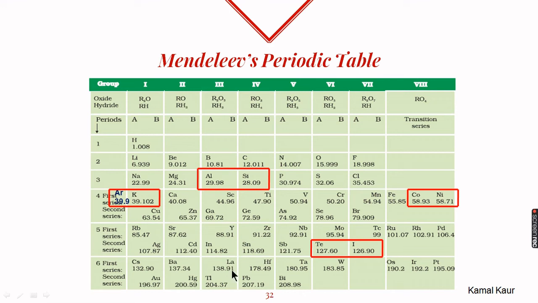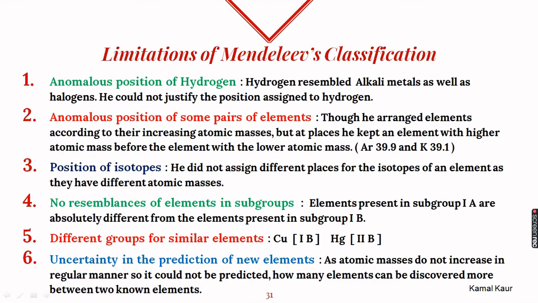And if we see the higher elements, for example, lanthanum, it has the atomic mass 138 and the next element has 178. So this is too big a gap and we do not know how many more elements can be discovered between 138 and 178. So there was uncertainty in the prediction of new elements. So all these were the limitations of Mendeleev's periodic table. We will discuss the first limitation, that is the anomalous position of hydrogen, in detail now.